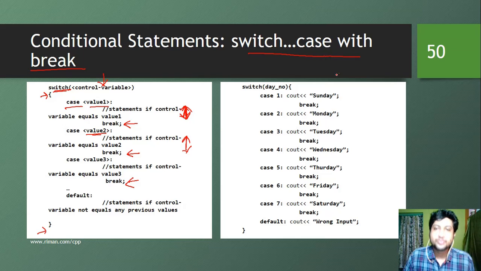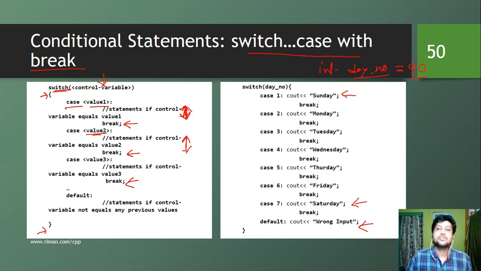So let's take an example. Here we are going to put a day number. Suppose this is an integer number, day number, so it can be 1 to 7, where 1 will imply Sunday and 7 will imply Saturday. And if someone gives a value that is not in the range of 1 to 7, suppose 19, it will print wrong input. What is happening here? We have put this day number as the switch control variable. Then we have this case 1. If day number is equal to 1, we are going to print Sunday and break. That means break out of this section.